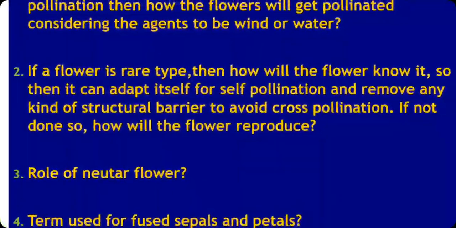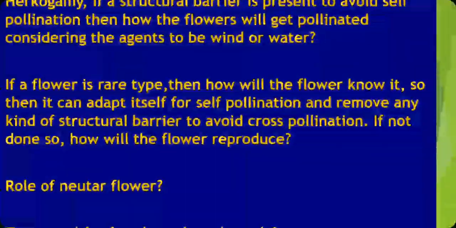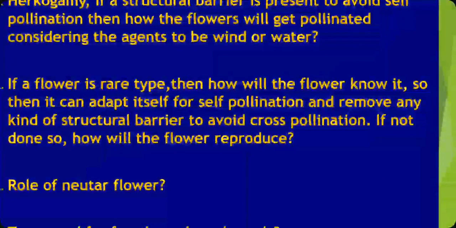Then next, if a flower is a rare type, then it can adapt itself for self pollination and remove any kind of structural barrier to avoid cross pollination. In such a condition, the plant is a rare species.